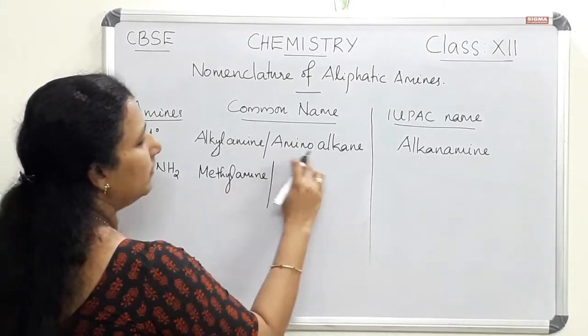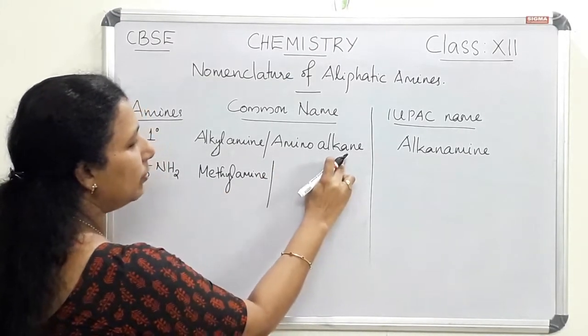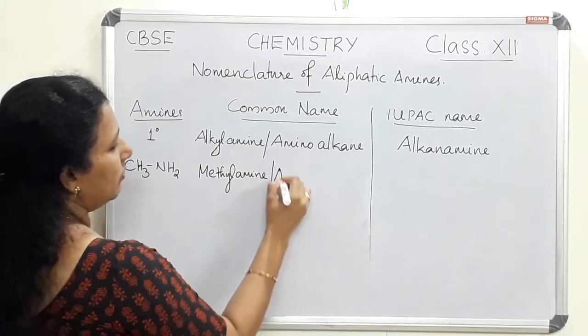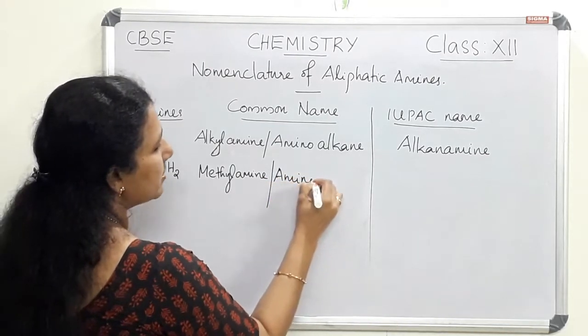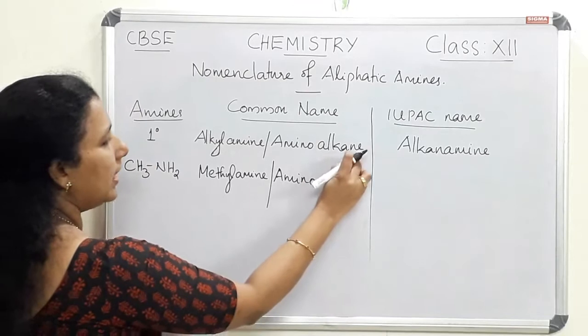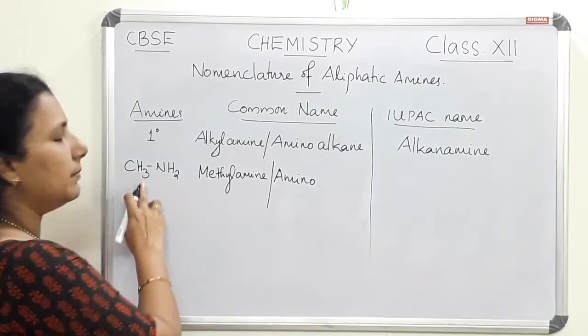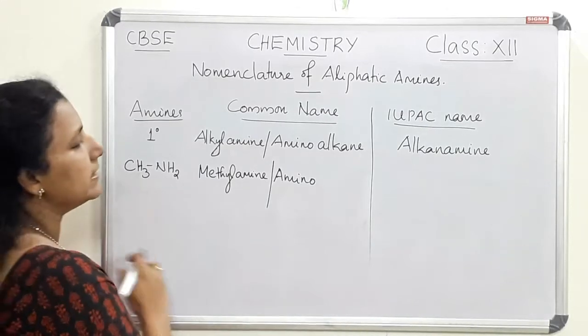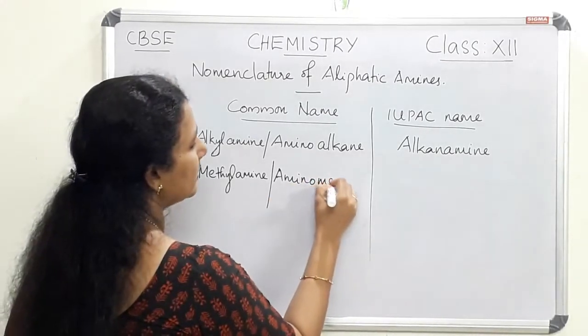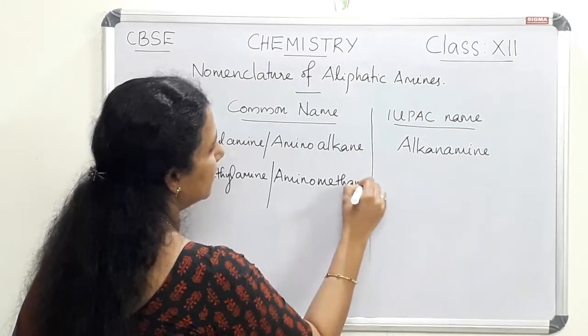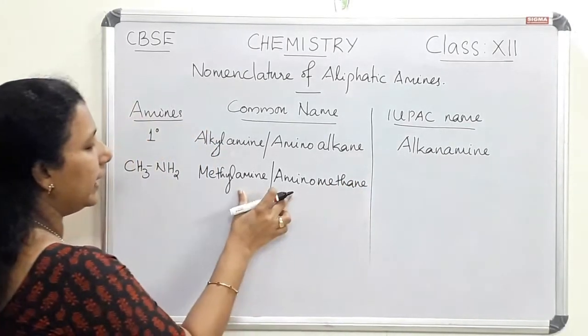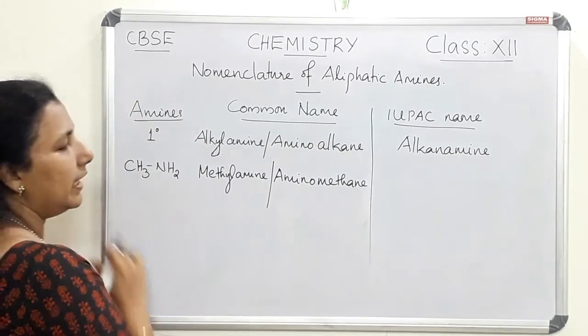And we can write one more common name, that is aminoalkane. We add amino first, then alkane. Alkane means the parent alkane. Here one carbon atom is there and methane is the parent alkane, so we can write aminomethane. So these are the two common names for CH3NH2.